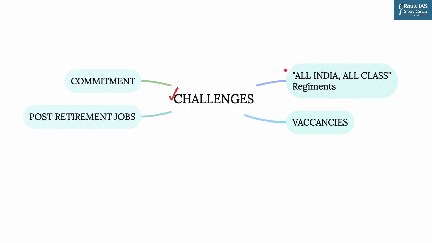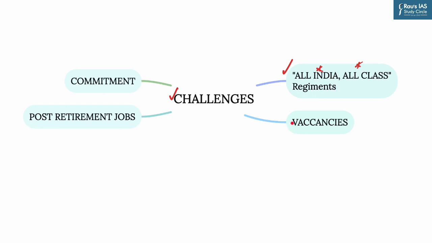So the first challenge lies in the all India all class regiments. Now you know that the army functions on the structure of regiments. You might have heard about various regiments like Rajput Regiment, Jat Regiment, Sikh Regiment, Gurkha Regiment, etc. Now, personnel of these regiments share common ethos, common cultural links, as well as regional ties. Moving away from this arrangement will be a tough task, as the new arrangement wants an all India and all class regiment that is open for everyone and from every corner of the country.